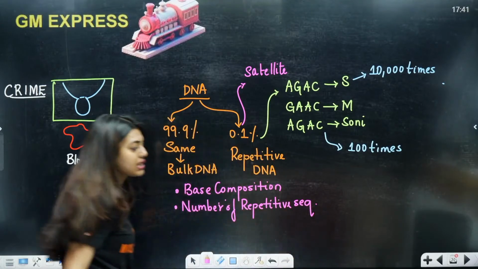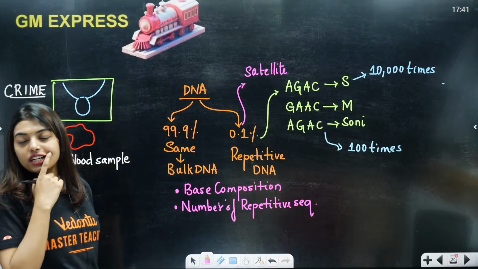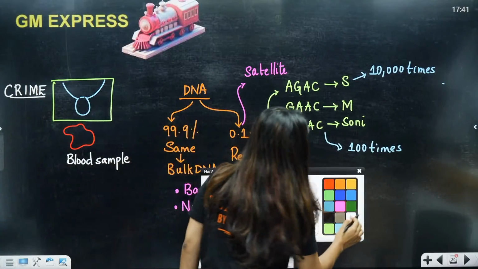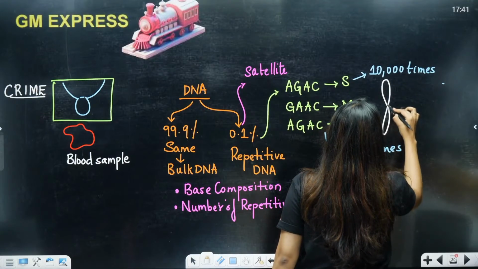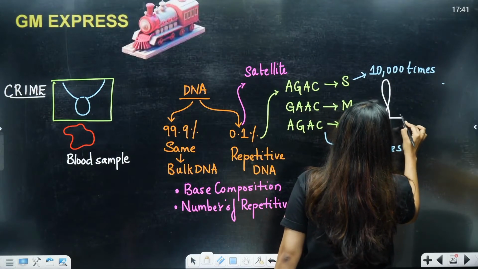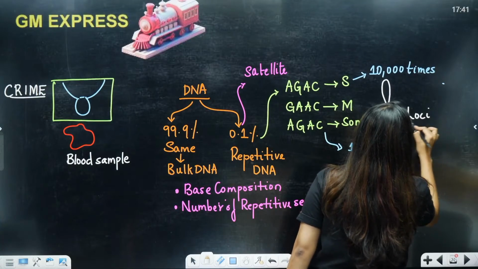Now students, all of you are studying loci, we tell on the gene. So this will be one in one loci.